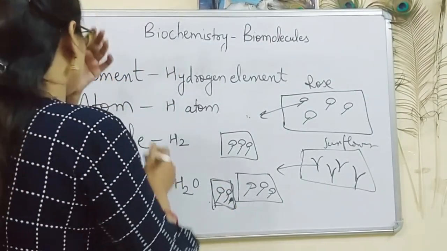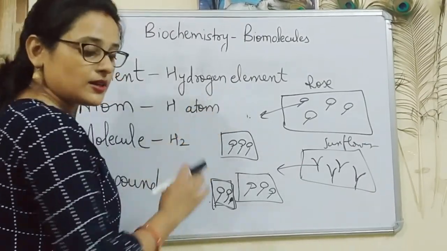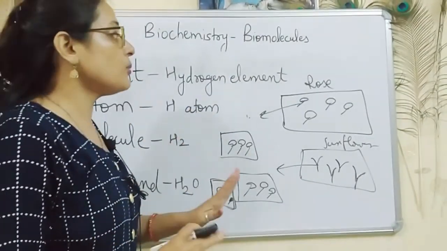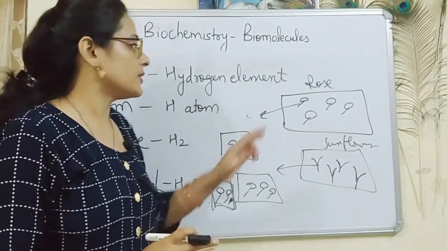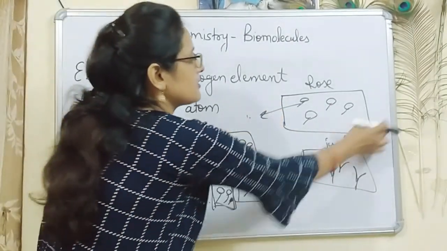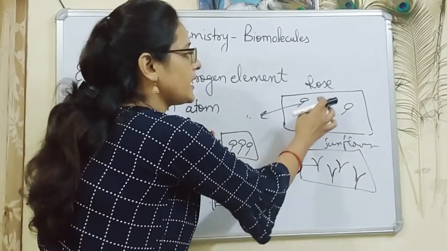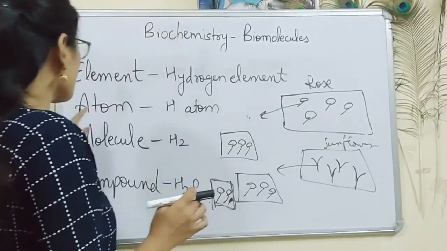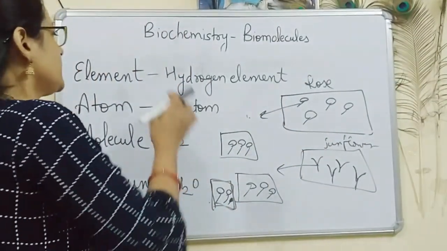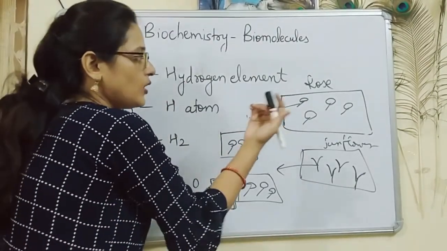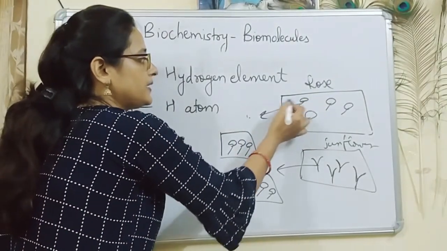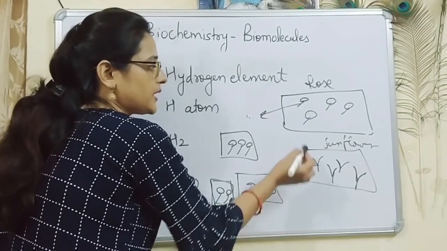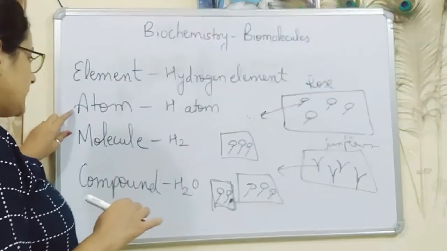So the example of element over here is hydrogen element. It is the substance made up of only one type of atom. See, it is a substance. It is made up of only one type of atom. This rose field is only made up of rose plants. The definition of atom is, it is the smallest part of the element. So I told you, if one rose plant is taken out or one sunflower is taken out from these fields, that is called as an atom.